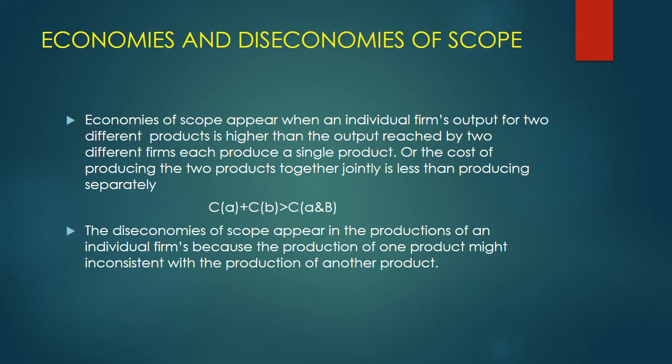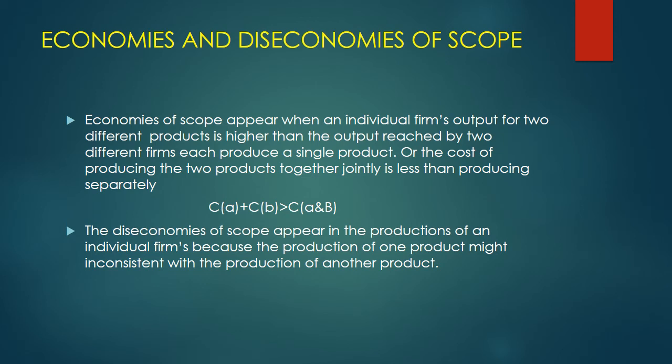And then we have the economies and diseconomies of scope. Economies and diseconomies of scale, you know, when the firm expands, it gets the economies and diseconomies of scale. Now, what are economies and diseconomies of scope?